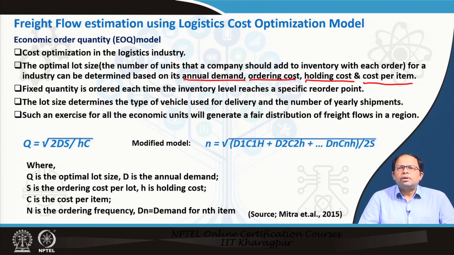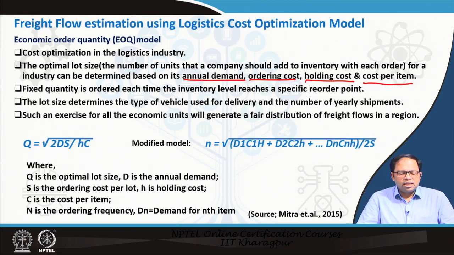This fixed quantity is because we want to standardize the transportation. We don't have to do a variable amount of transportation at different points of time, as that increases cost. If the transportation demand is fixed, then I can make a contract for an entire year or a longer period, so that we know every month or every day how many trucks would be required. Accordingly, the company can buy its own trucks, or give an order to another entity. So it economizes the entire thing.